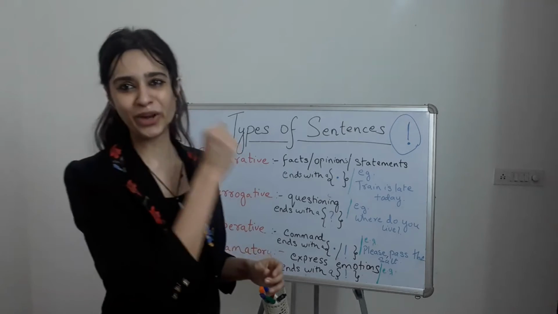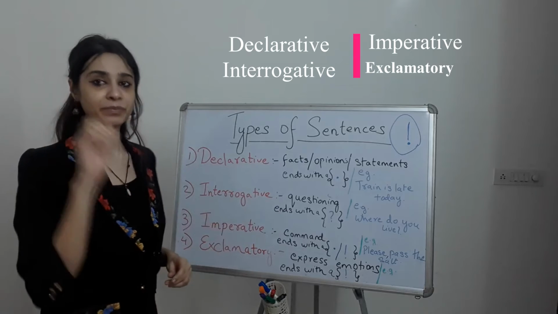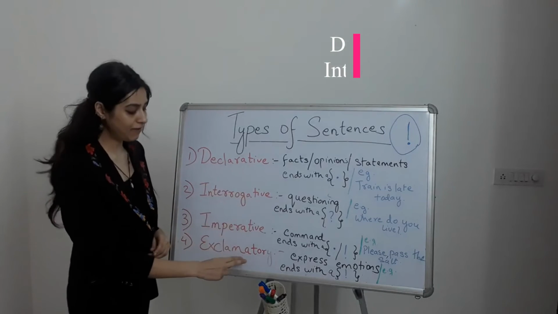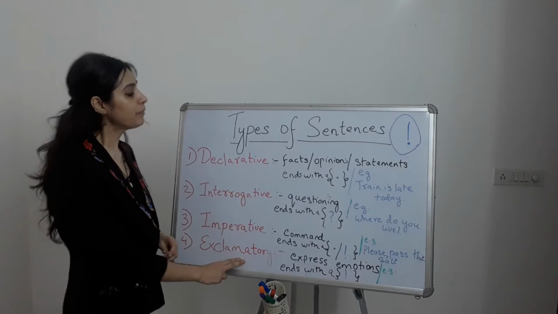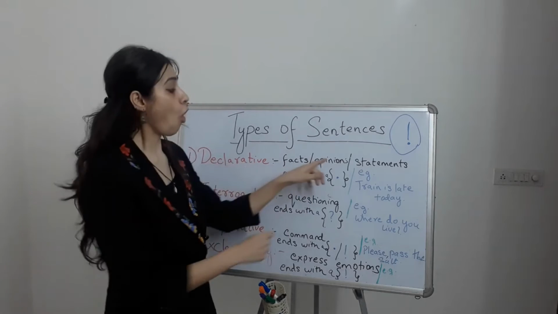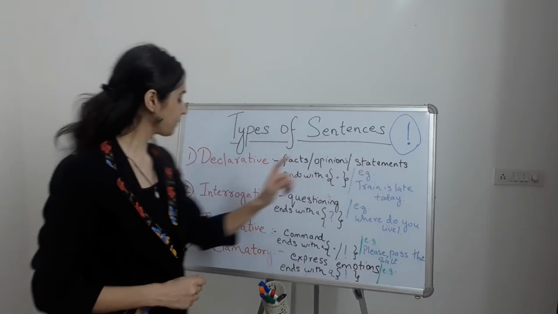Well, let's do a quick recap. There are 4 kinds of sentences in English grammar. They are declarative, interrogative, imperative, and exclamatory. Declarative sentences always depict a fact, or state or express an opinion, or give a statement.